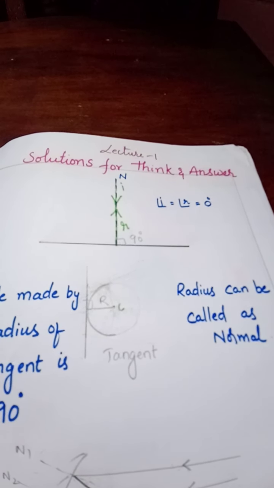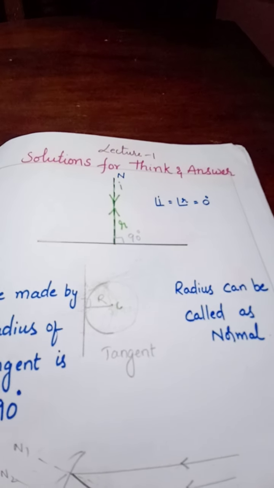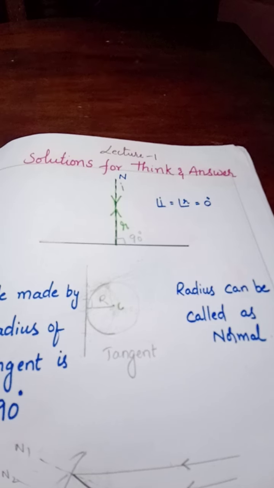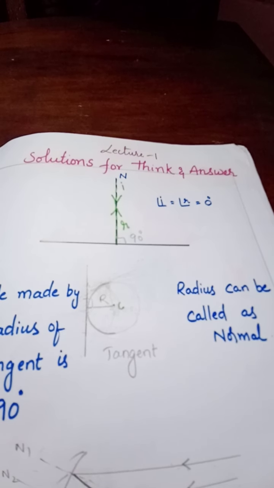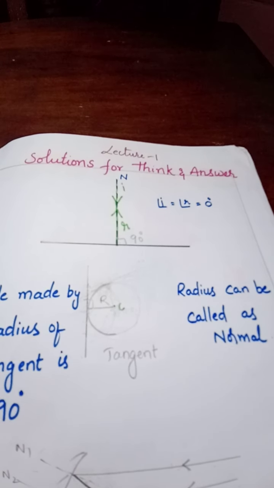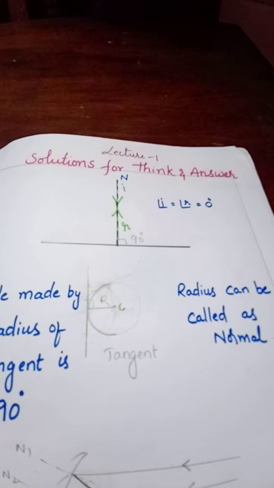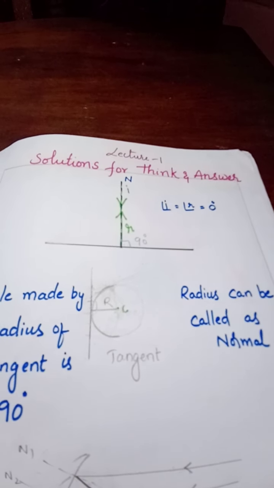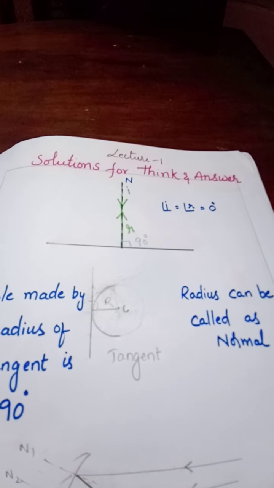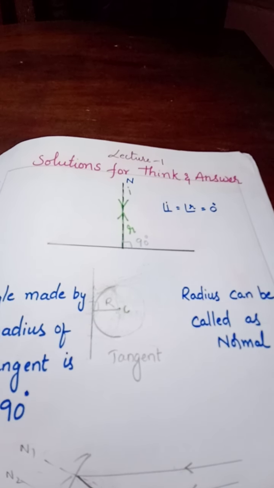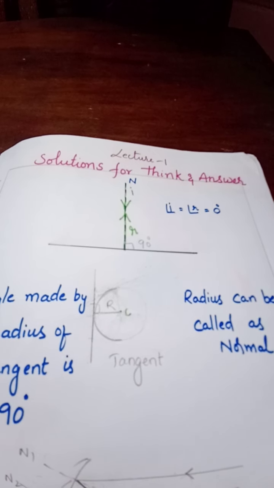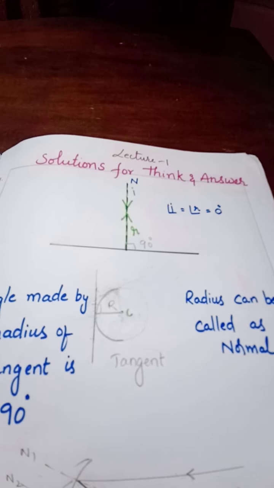Angle between incident ray and normal is 0, that is, angle of incidence is 0. The reflected ray is also not deviating, it is retracing its path, so the angle of reflection is also 0. In the figure you can notice incident ray, reflected ray and normal all lie on the same line, not only on the same plane. So there is no angle between these lines.